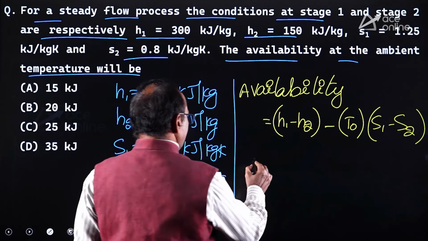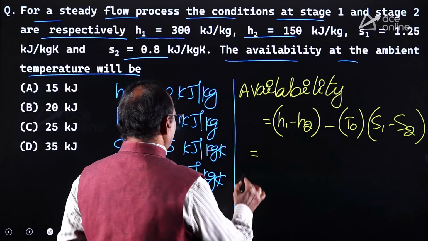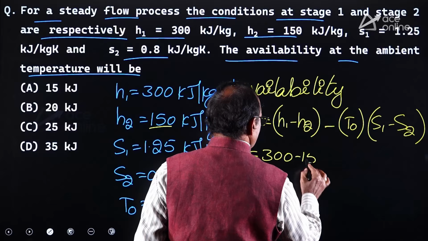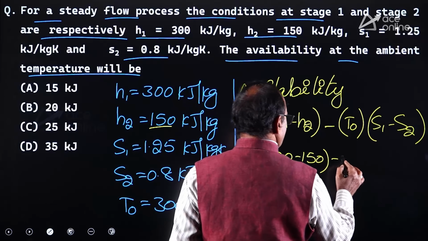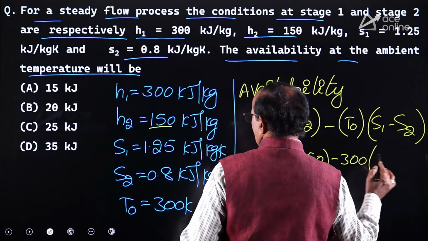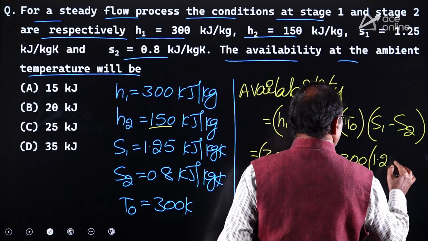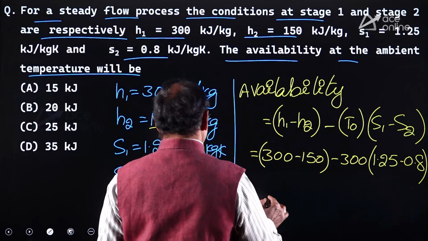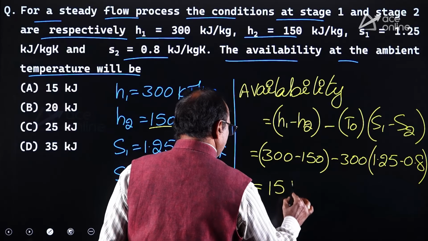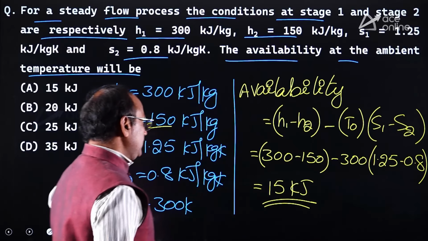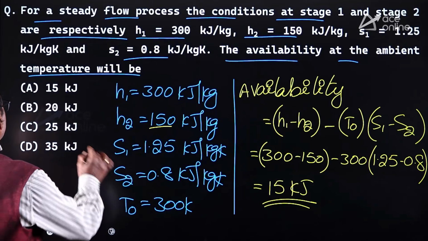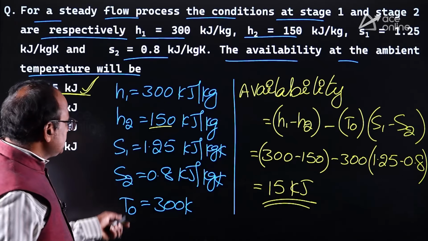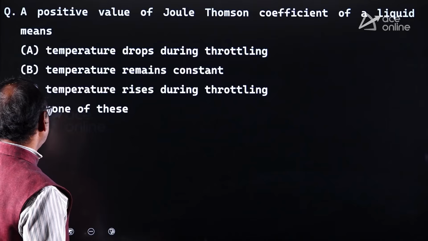Okay. So H1 equal to 300 minus 150 minus T0, 300, into S1 1.25 minus 0.8. Simplify it to get around 15 kilojoules. That is the answer, the availability of this particular problem. Right? Option A is absolutely correct. Understood clearly? Yes. Similarly, look at another question.